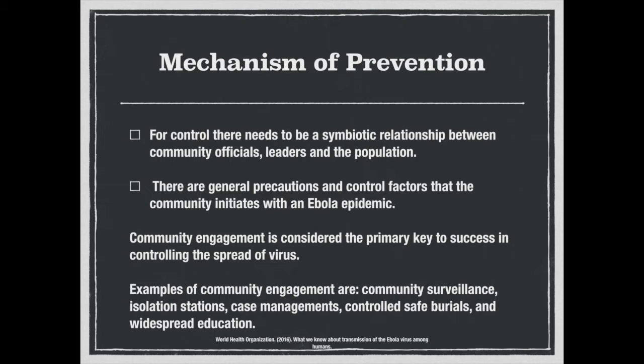Community engagement is considered the primary key to success in controlling the spread of the virus. The responsibilities of the affected communities are to effectively apply a system of health-oriented interventions to reach the entire population. Some examples of community engagement are community surveillance, isolation stations, case management, controlled safe burials, and widespread education.